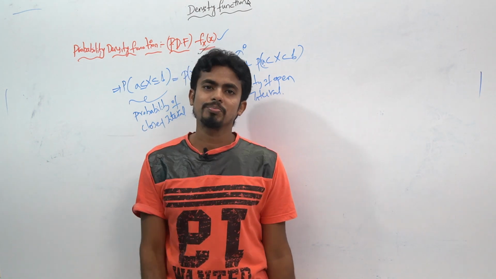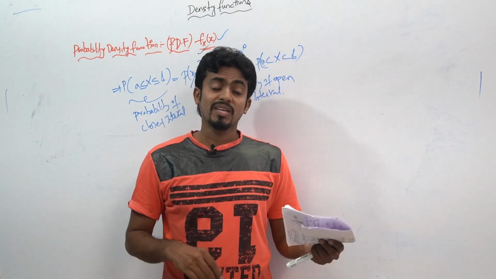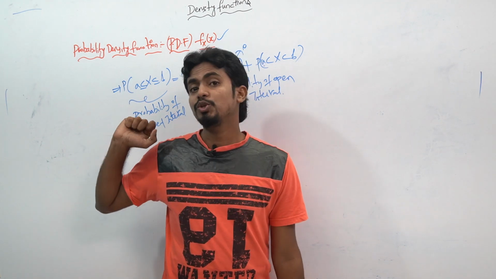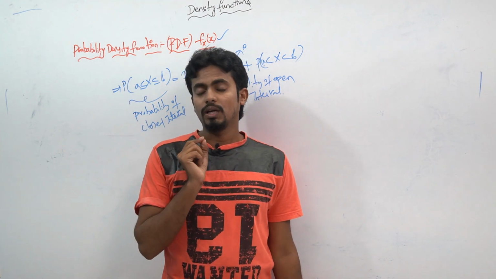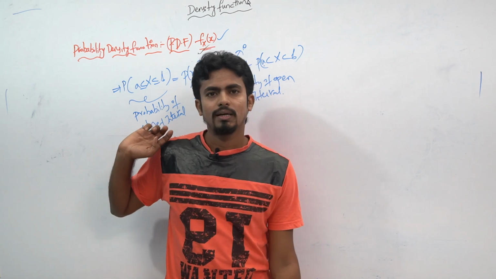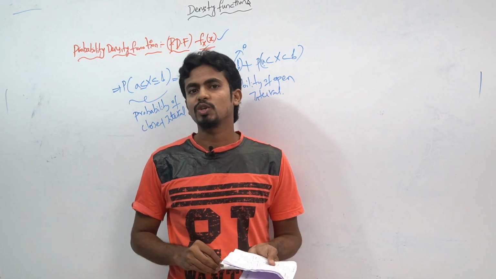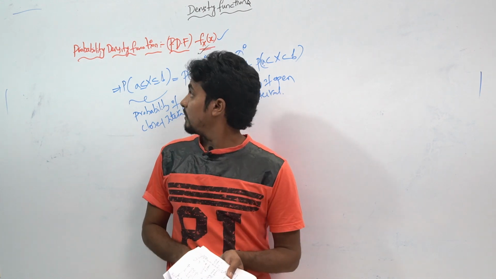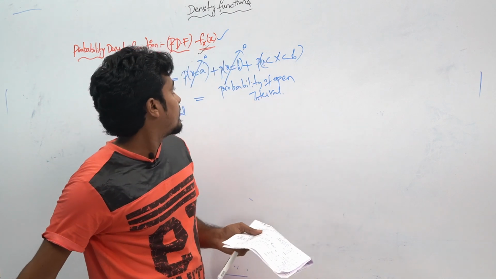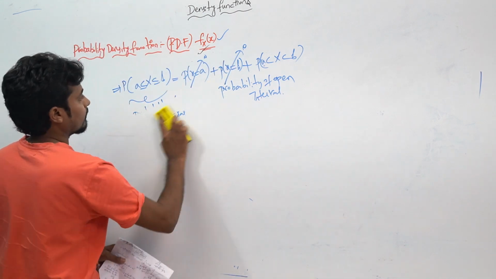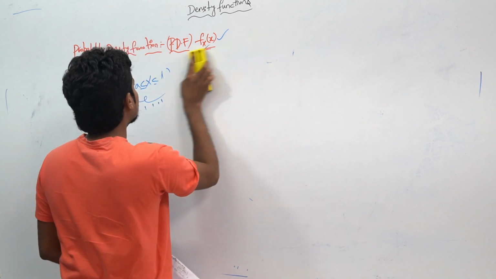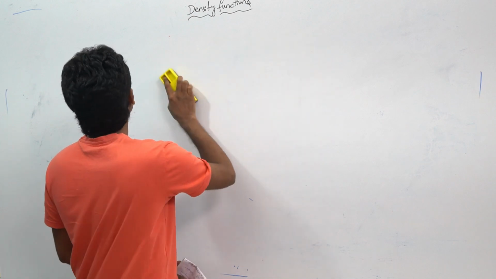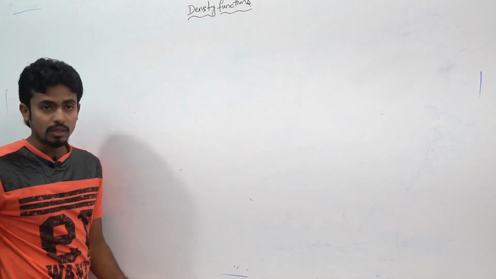Before moving on to that relationship, we will try to solve that CDF, cumulative distribution function, in terms of continuous random variable. There will be one interesting fact in this CDF for the continuous random variable. We have to memorize that logic. And here, now let's move on to the next concept, that will be the CDF for the continuous random variable.